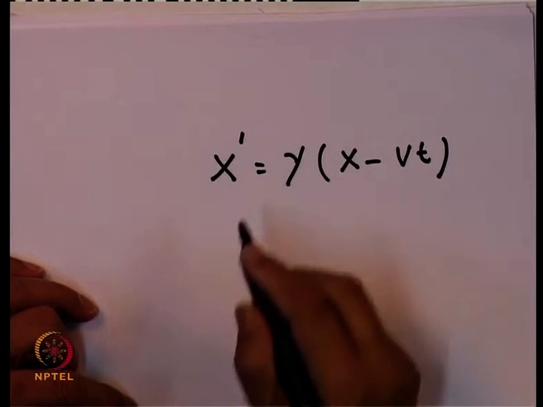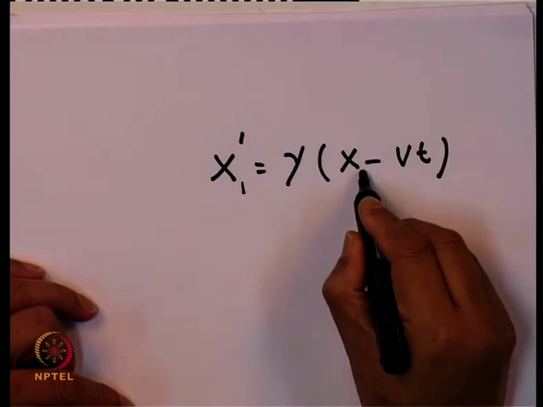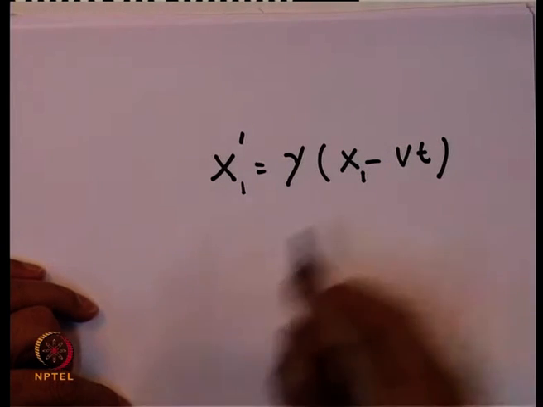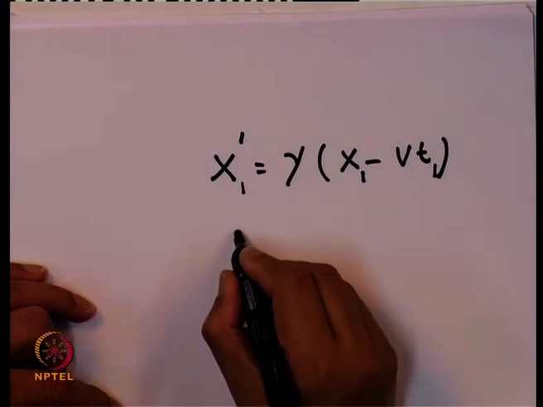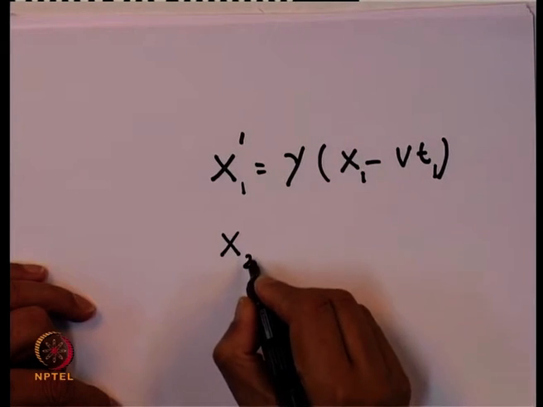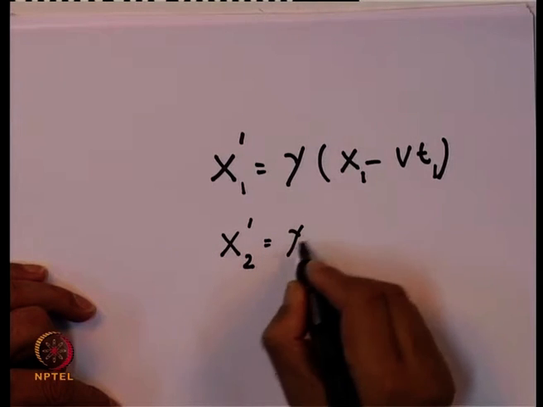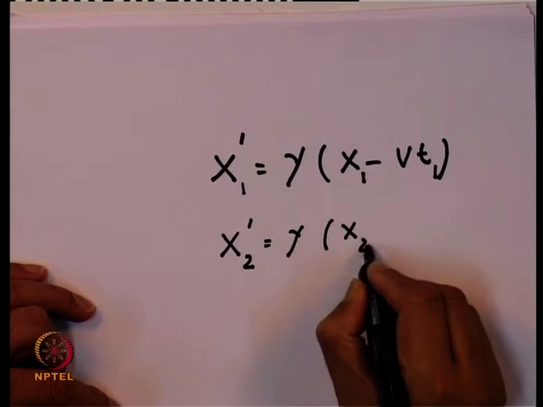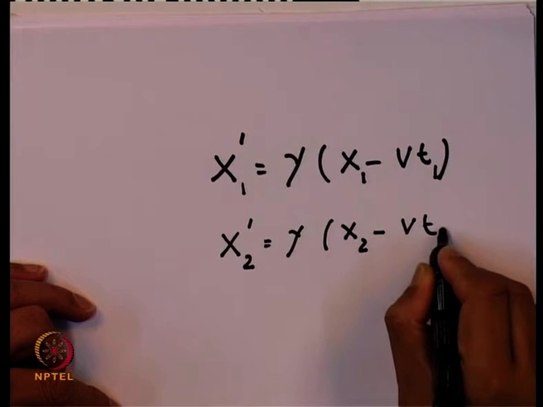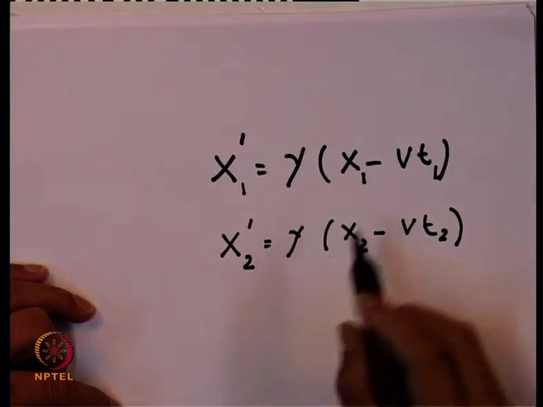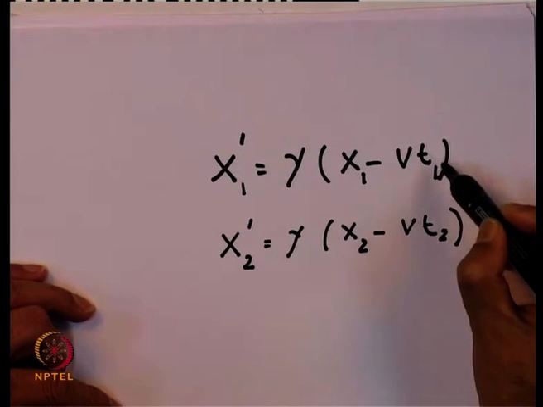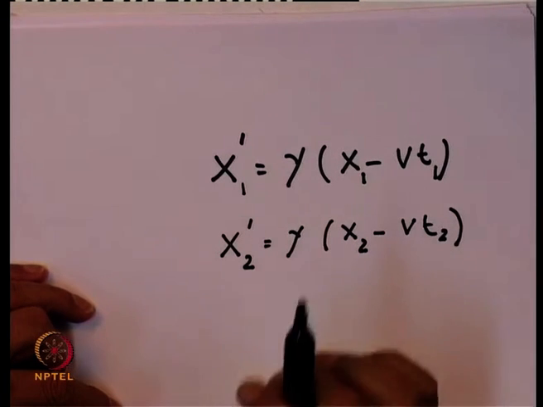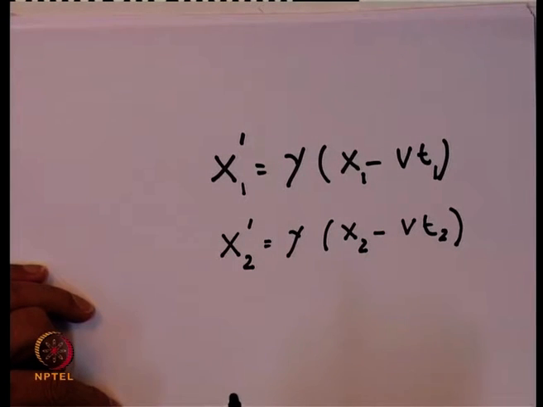Now, if there are two events, I can write this as x 1 prime equals gamma (x 1 minus v t 1). Similarly, for the second event, we write x 2 prime is equal to gamma (x 2 minus v t 2). Here, of course, x 1, x 2, t 1, t 2 have to be measured with respect to a fixed origin, and all these conditions we have defined earlier.